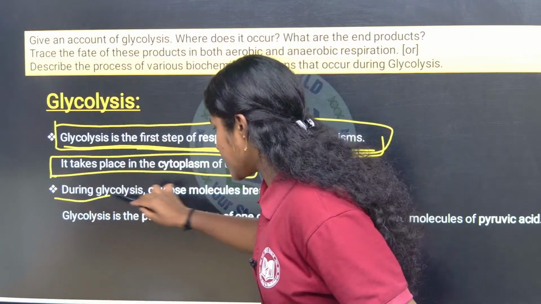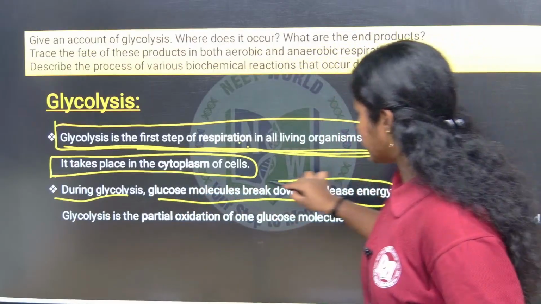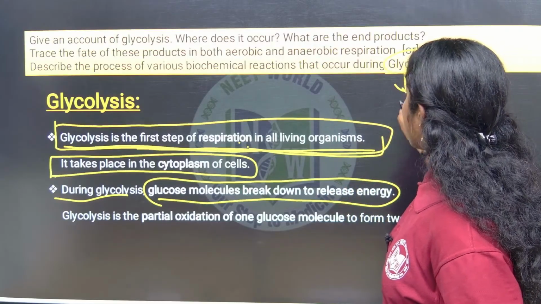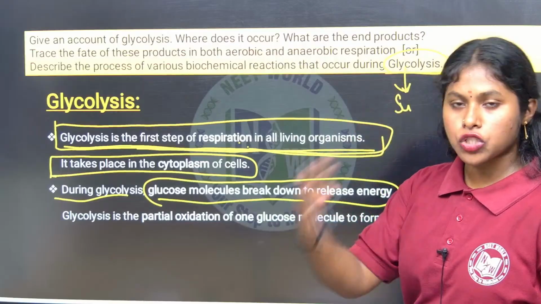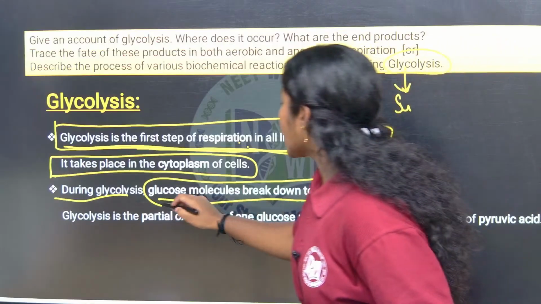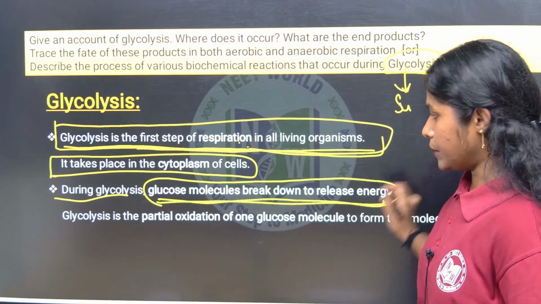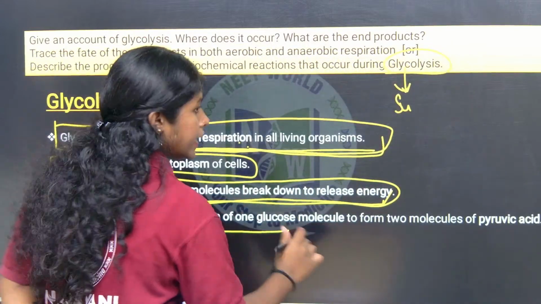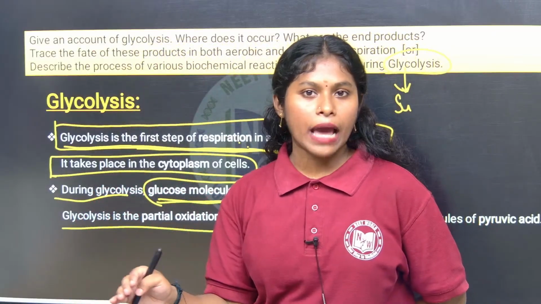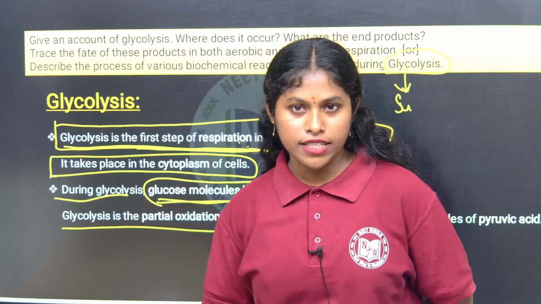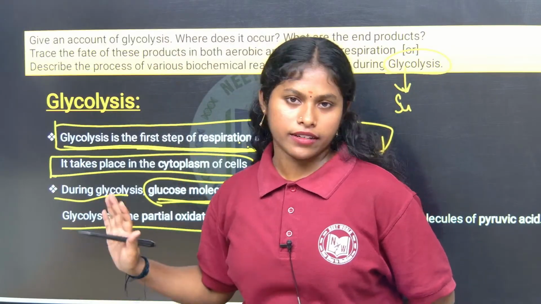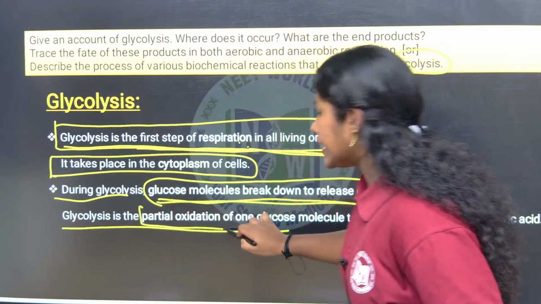So during glycolysis, glucose molecules break down to release energy. Glucose means sugar, so the sugar is breaking down. That is why this process is called glycolysis. So glycolysis is a partial oxidation. It is not complete oxidation, which means not complete breakdown. Whatever the end products of the glycolysis are, they are going to enter into another cycle. First let's discuss this glycolysis, then we will know about it. So this is a partial, incomplete oxidation.